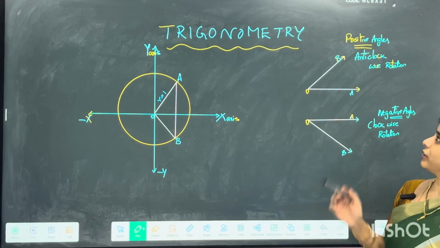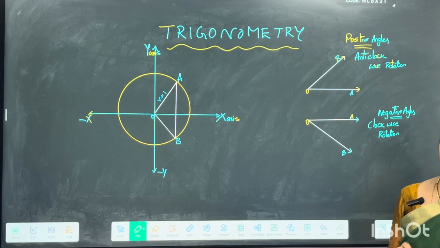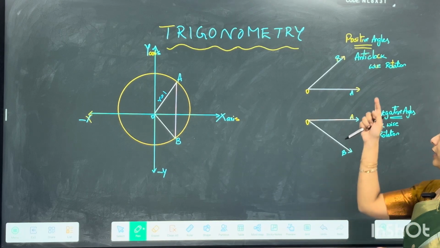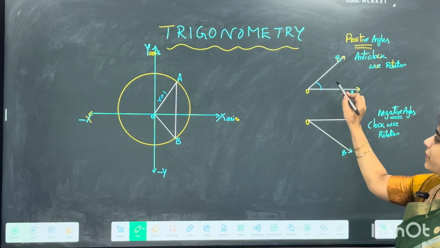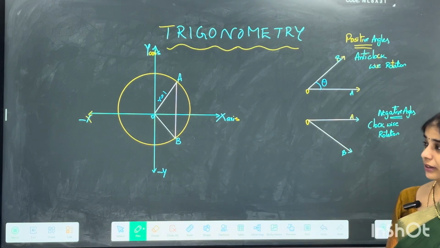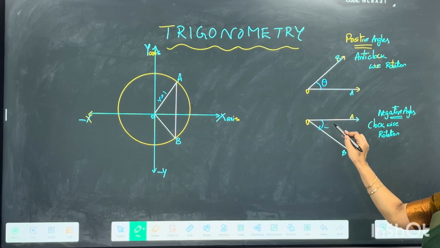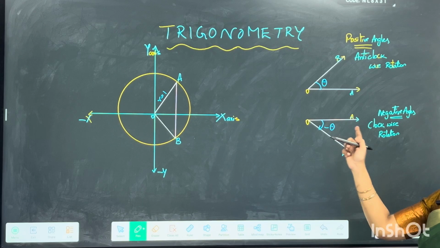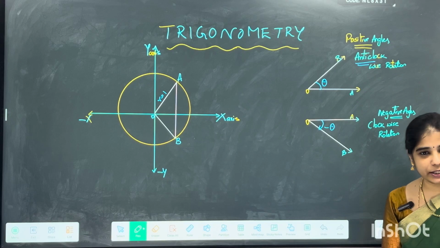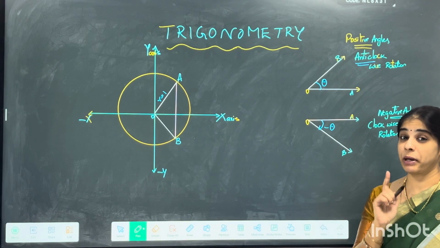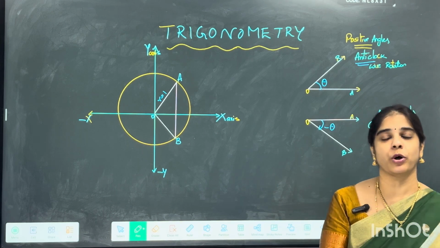Clear? So observe here. You've got a positive direction and a negative direction, that is anti-clockwise and clockwise direction. When the angle is rotated in the anti-clockwise direction, I call that a positive angle. So theta is positive here. Now coming here, it is a negative angle because the angle is made in the clockwise direction. So remember one thing: anti-clockwise is positive angles and clockwise is negative angles. The magnitude remains the same, the amount of rotation remains the same. Only the direction matters there.